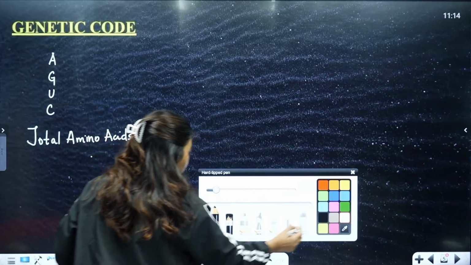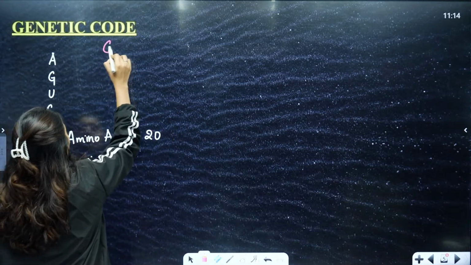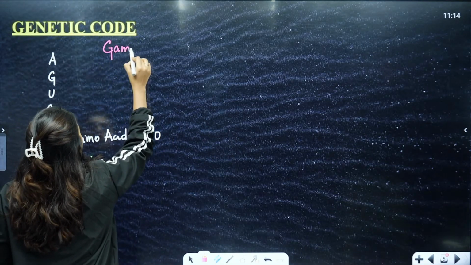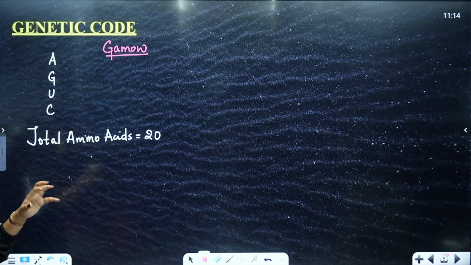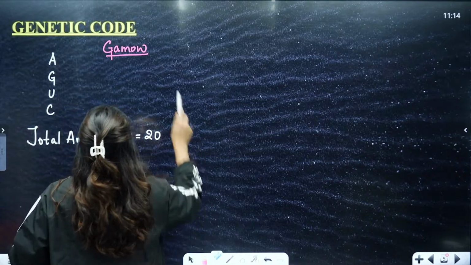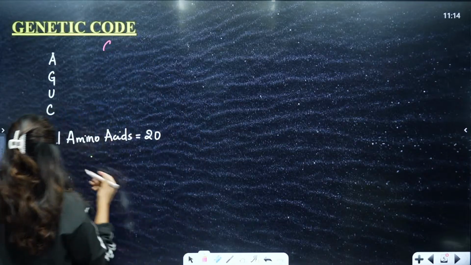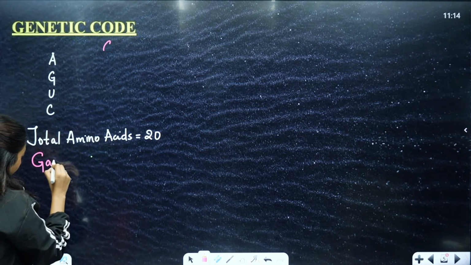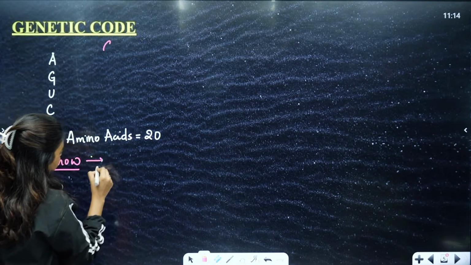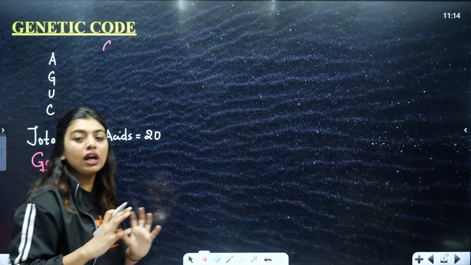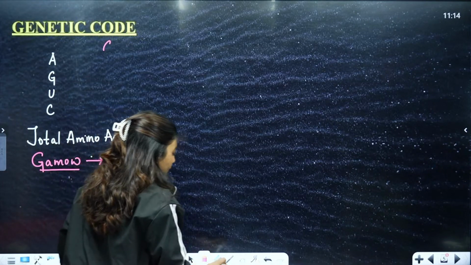That is where a physicist called Gamow was like, wait, there should be a way to decode this. So what did he try? He was like, we should be able to crack this code. How will we crack the code? So he cracked the code.